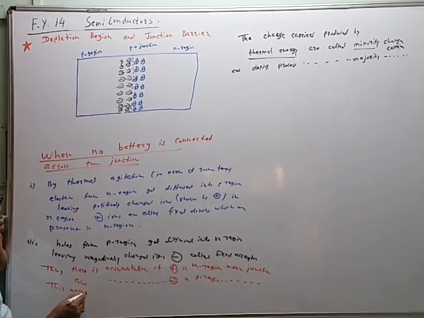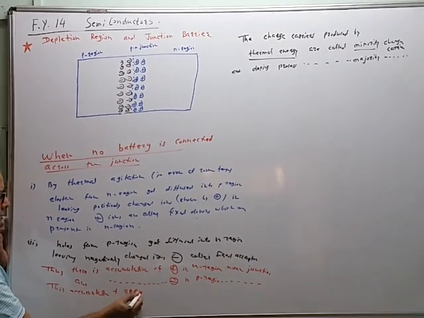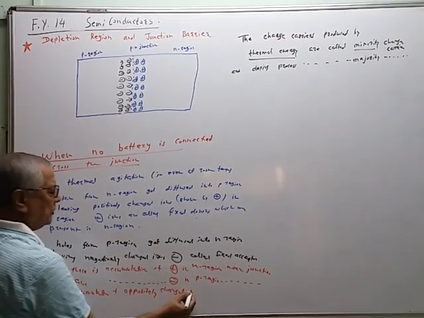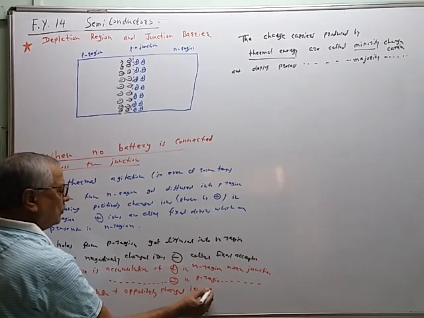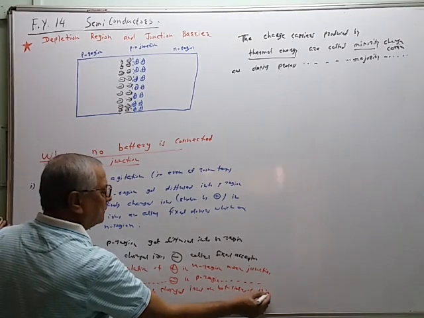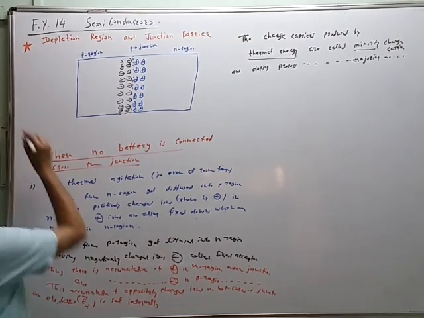This accumulation of oppositely charged ions on both sides of the junction, and an electric field EI is set internally. This EI is called the internal electric field.